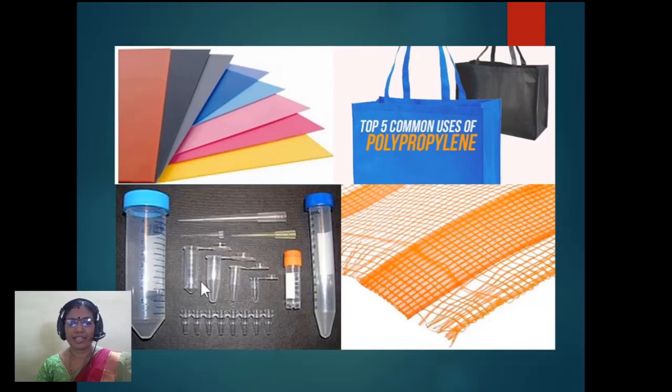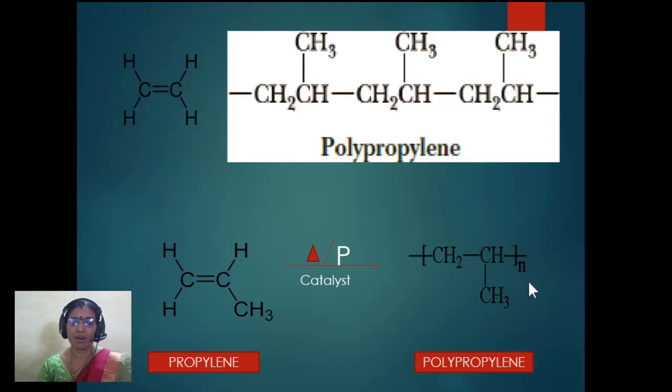These are some of the articles which are made up of polypropylene. This polypropylene file which we have in our day-to-day life. These are polypropylene tubes, test tubes, ampoules. These are polypropylene bags. So hereafter when we use these materials in our day-to-day life, we have to remember the formula of polypropylene. CH2, single bond CH, CH3, bonds on either side, the whole n times.